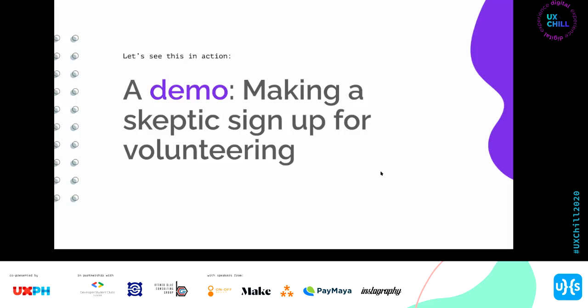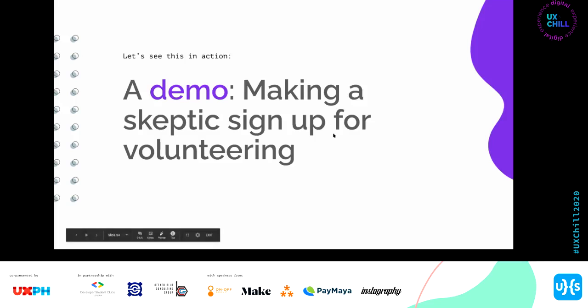Okay, so yung situation natin right now is I'm working with a grassroots corporation, an NGO who actually wants to activate people for tech. And the situation din natin now is that we want to be able to target skeptics of volunteering and want them to sign up to our events or to our meetings via this website.